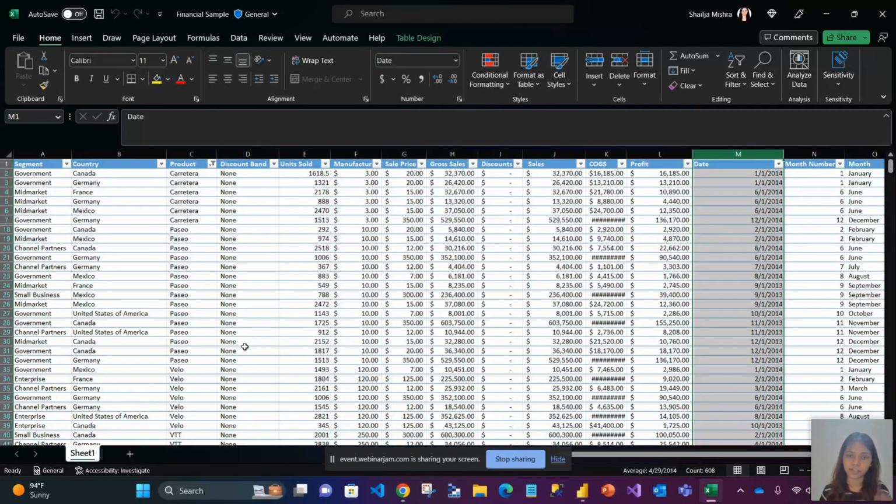But let me ask you a question. If I show you this data and ask you which country this company is making a lot of profit in, which particular month the company made the highest profit and which month it made the least profit, and some more questions like this, just by seeing this Excel, will you be able to answer such questions?